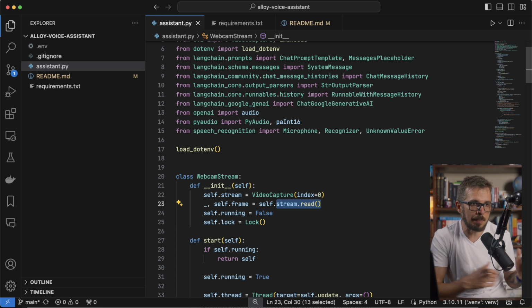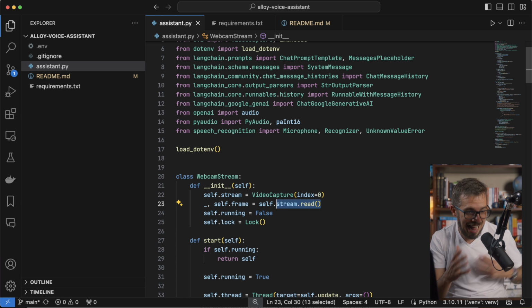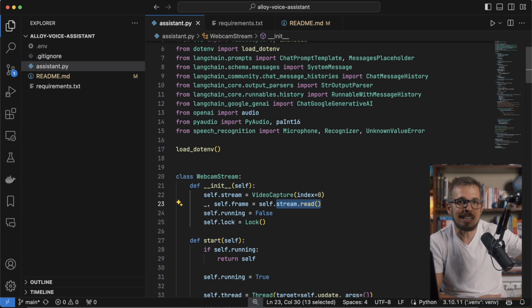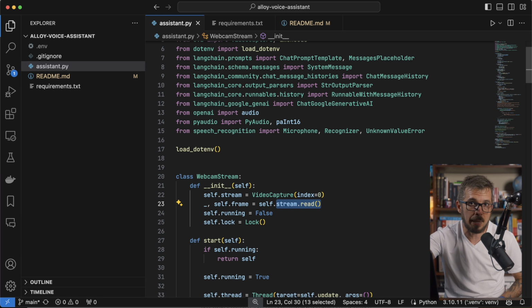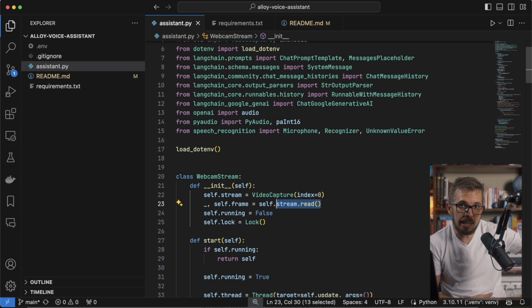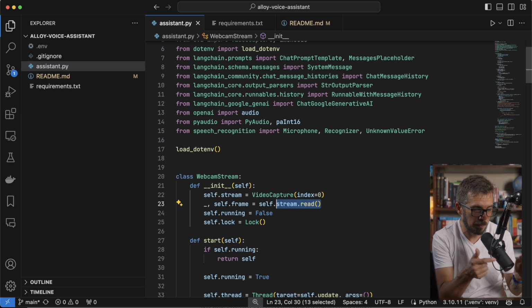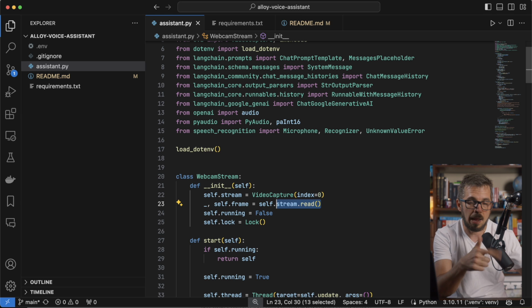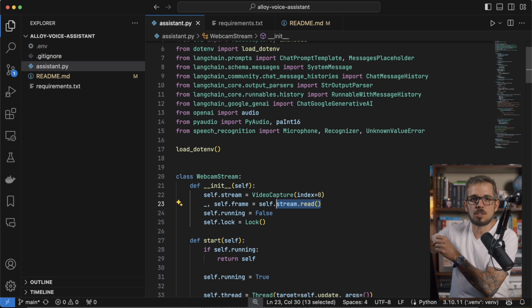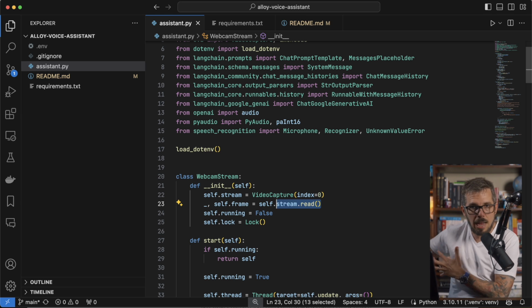Because at the time that I finish asking a question to the assistant, at that moment, I wanna go and grab the latest image that came from my webcam. That image should be ready at that point. I wanna go there and say, give me the latest image, and I'm gonna process it. I'm gonna use that image together with the prompt that I spoke through the microphone. That is why this class is gonna start doing that on a thread in the background.